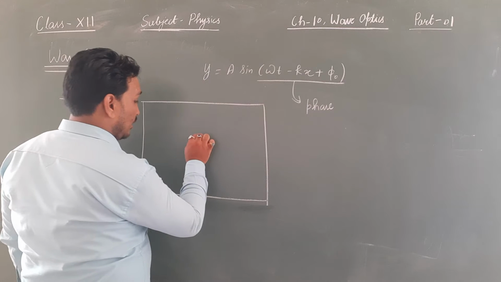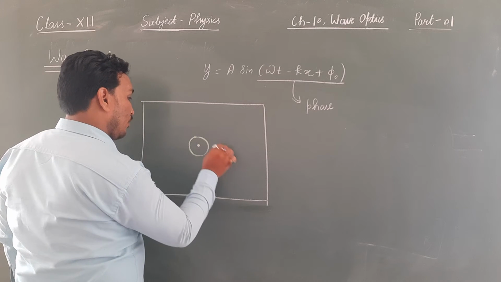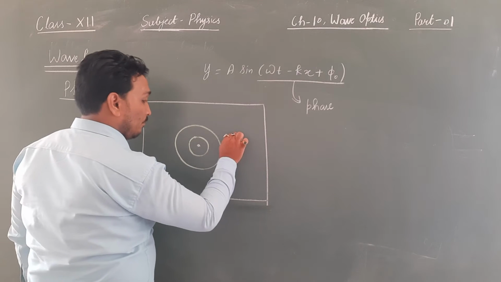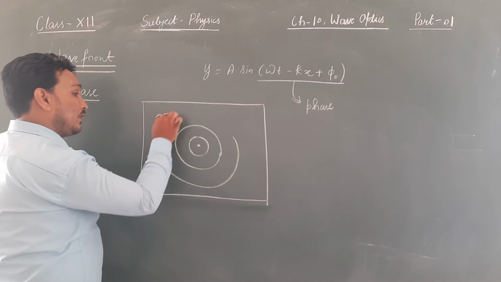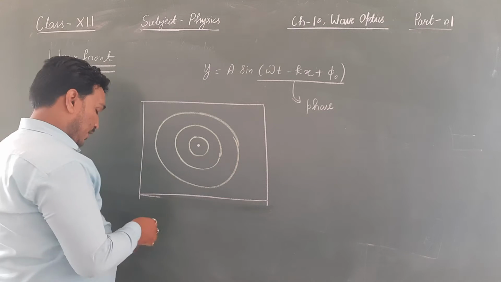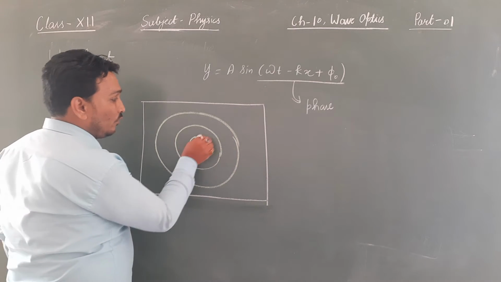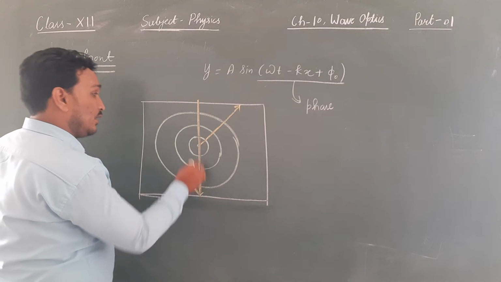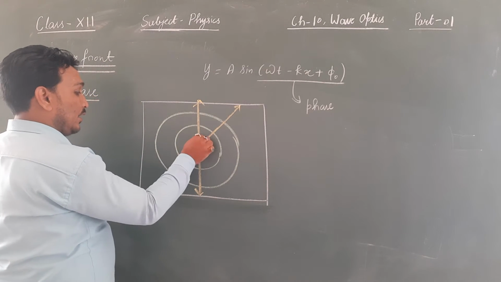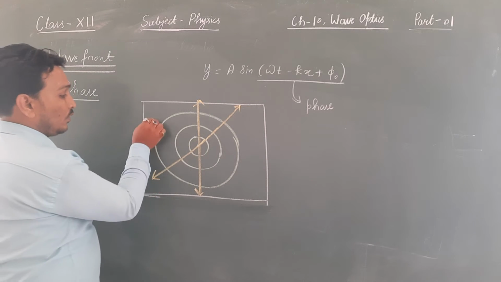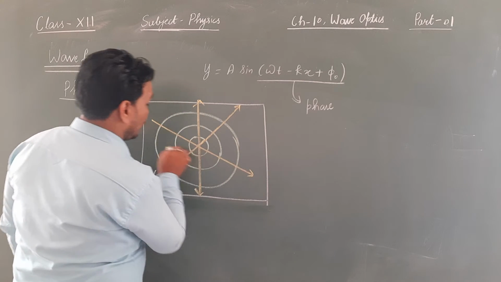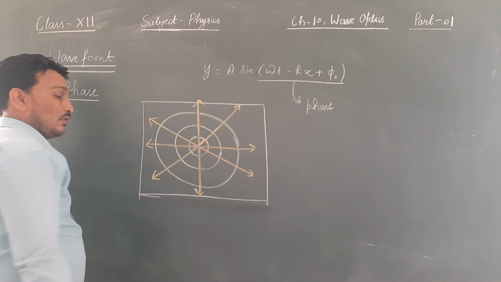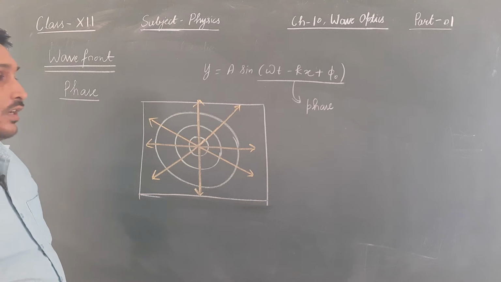Concentric circles are generated, and these circles have a tendency to move towards the edges, like this. We see that happen.